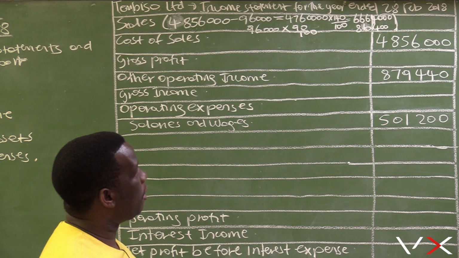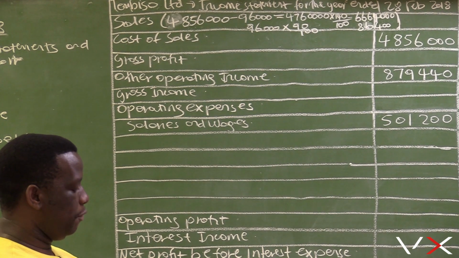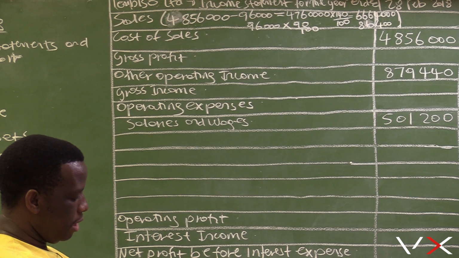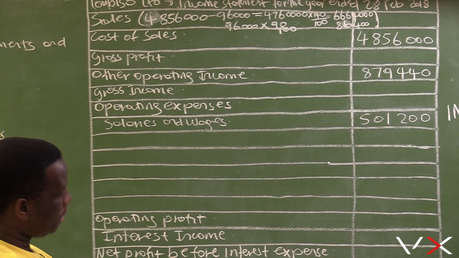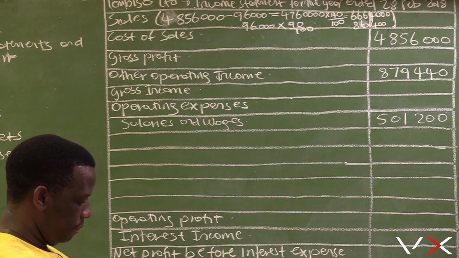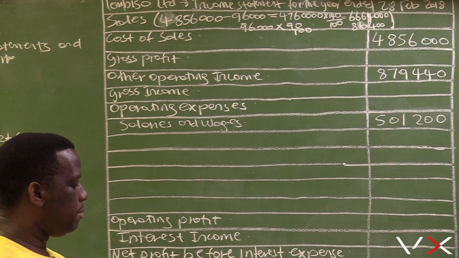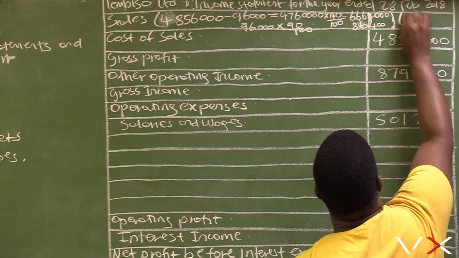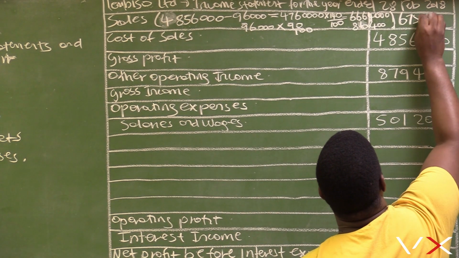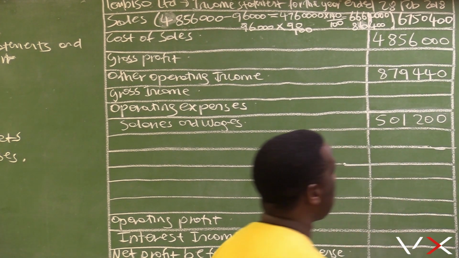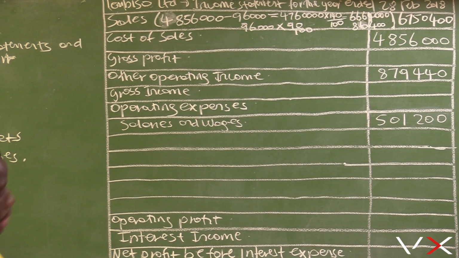So our total sales is the combination of the 86,400 plus the 6,664,000, which is 6,750,400. This is our selling price.